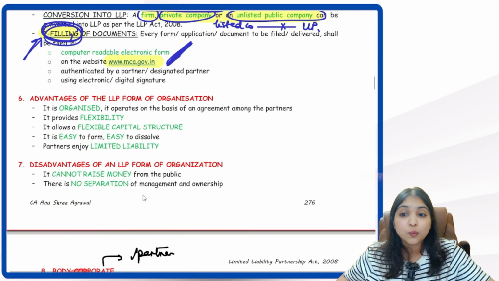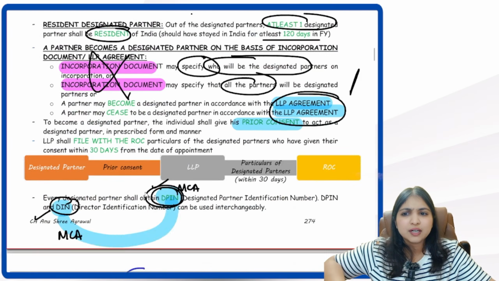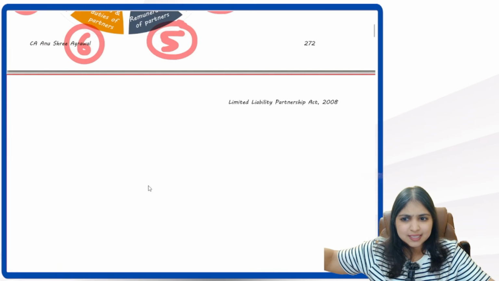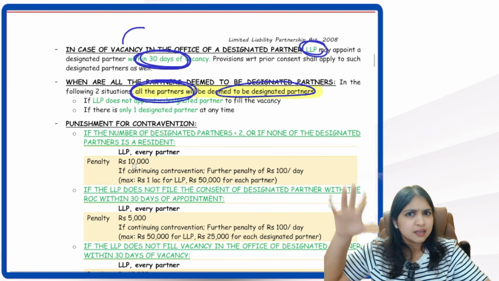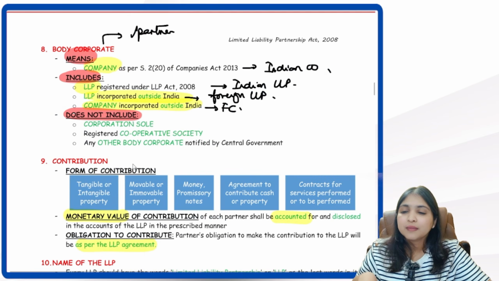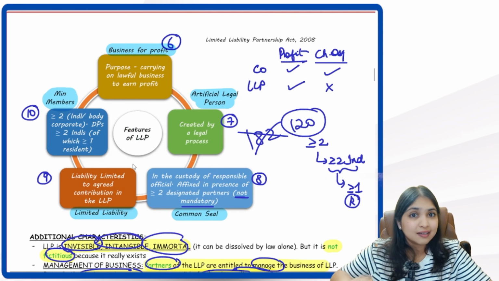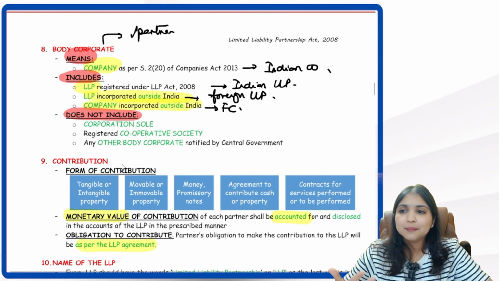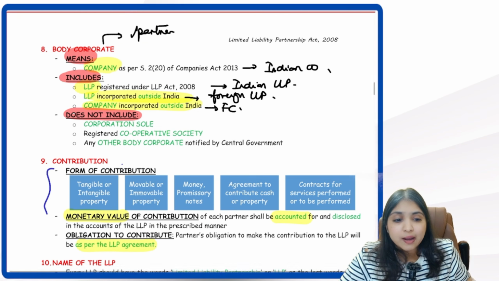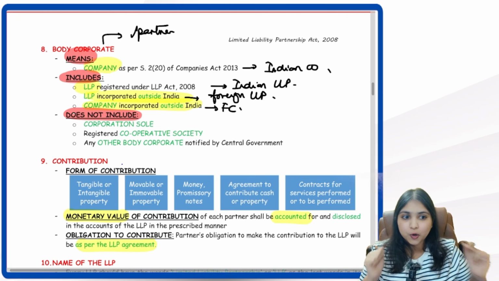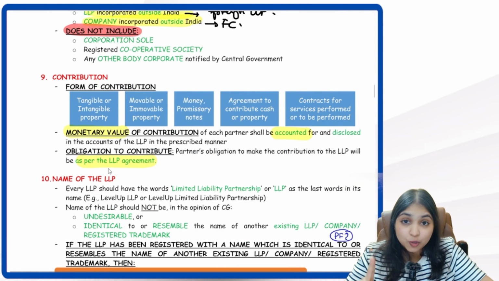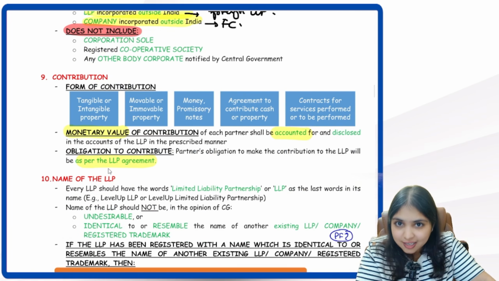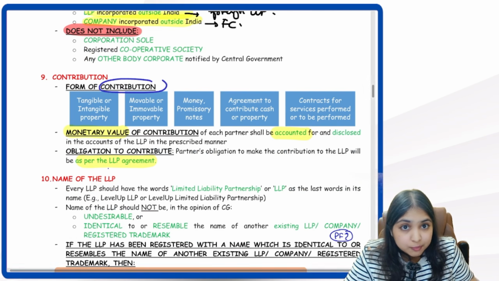Alright, then listen to our next discussion. So what are the things we've learned till now, guys? First was our basics point, then we learned about the hybrid point, then we discussed the LLP agreement, then everything about partners we spoke about, and now we spoke about the characteristics, the features of LLP. Then body corporate we've already discussed. Now come to something really important, capital contribution. Important guys, especially from the MCQ point of view, listen a little extra carefully. See the capital contribution in an LLP.